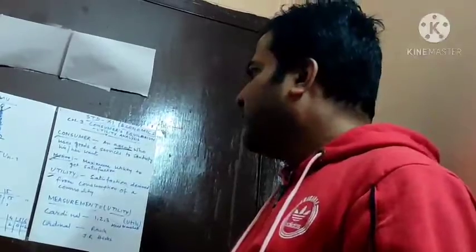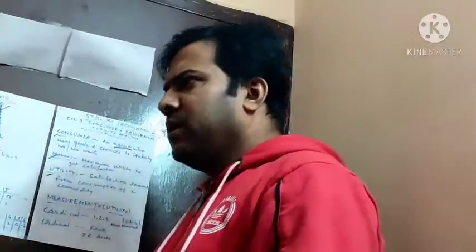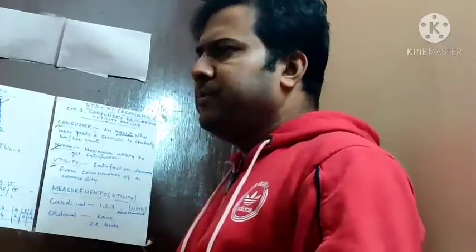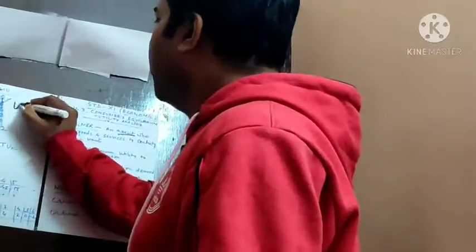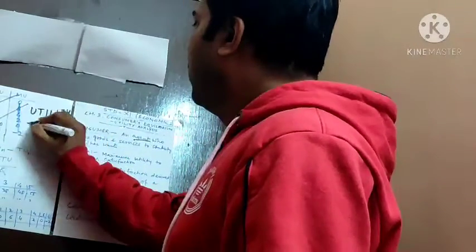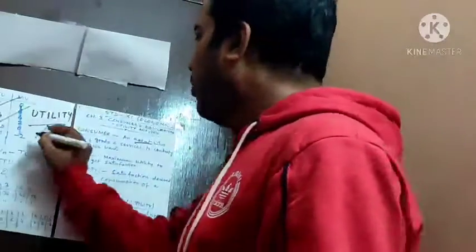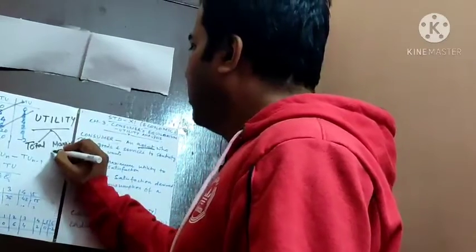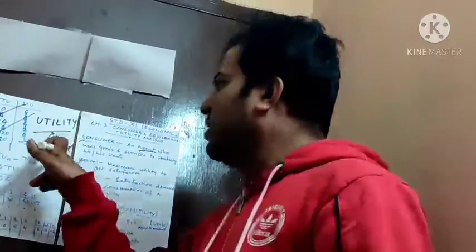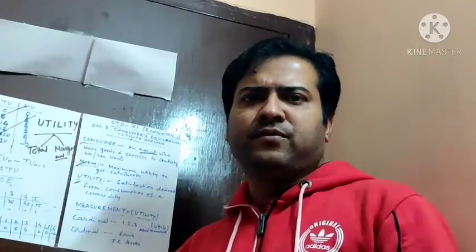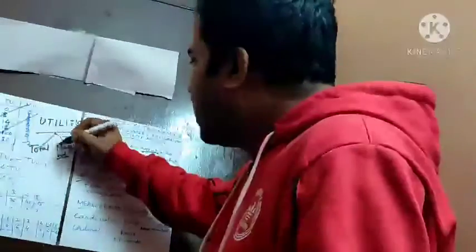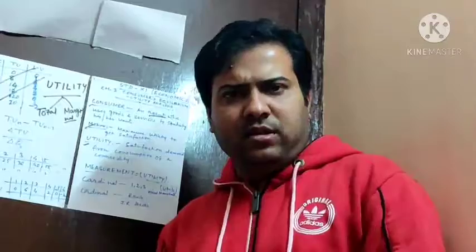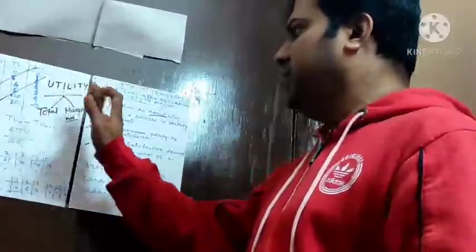Now, utility is generally of two types. There is one more type actually, but in the books of CBSE, generally two types are given. Utility is of two types: one is total, another is marginal. There is one more utility which comes in the middle, that is average utility, but we will not discuss this in this chapter. We will only see two: total utility and marginal utility.